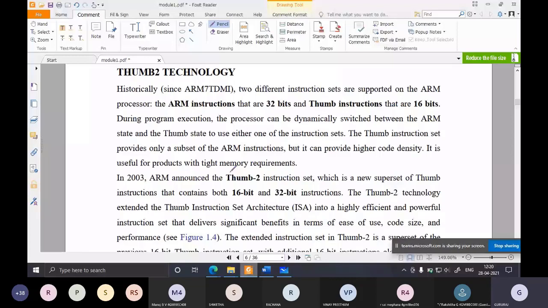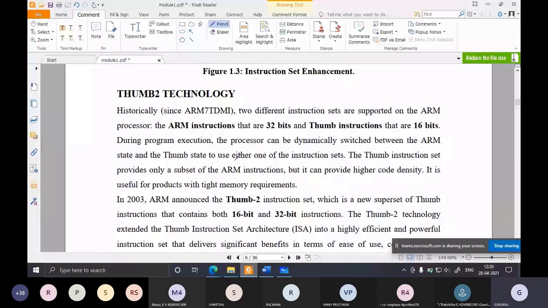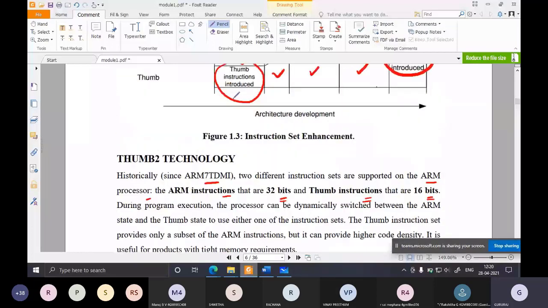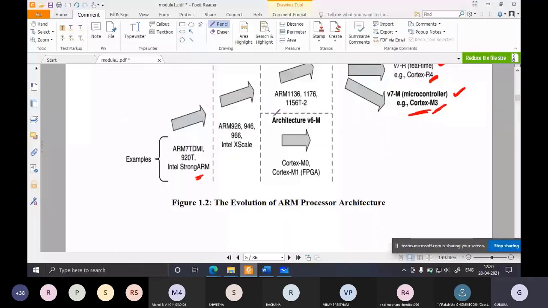So what is thumb 2? Again, the same thing will be explained here, whatever I told. Historically, in the ARM7 processor, which is the name of the processor, two different instruction sets were supported: ARM instructions, which were 32 bits, and thumb instructions, which were 16 bits. That is version 6 and below. Which version does ARM7 belong to? You can see here, it belongs to version 4 architecture.